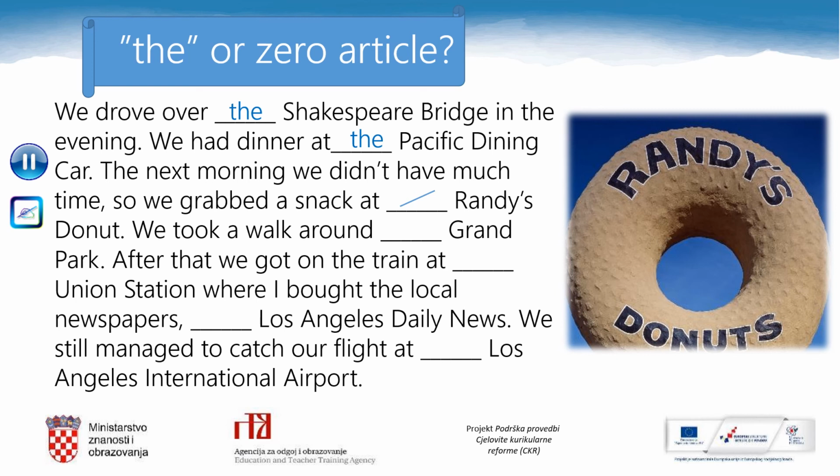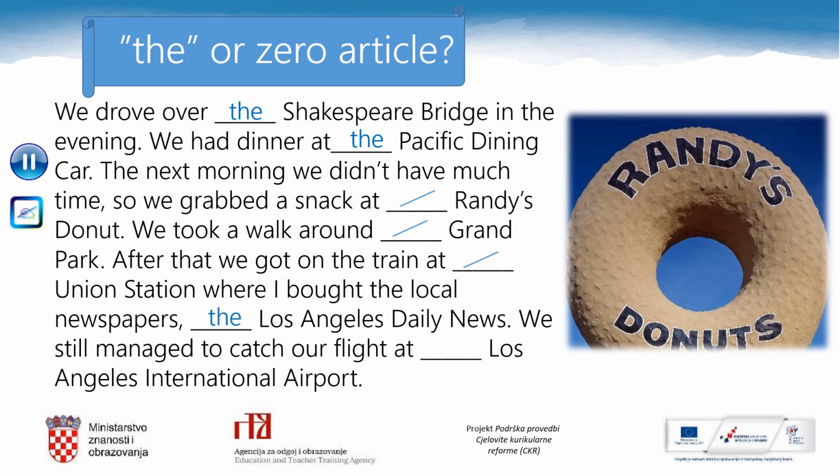We took a walk around Grand Park. It is a park, so we use zero article. After that, we got on the train at Union Station. We use zero article with stations as well, where I bought the local newspapers.